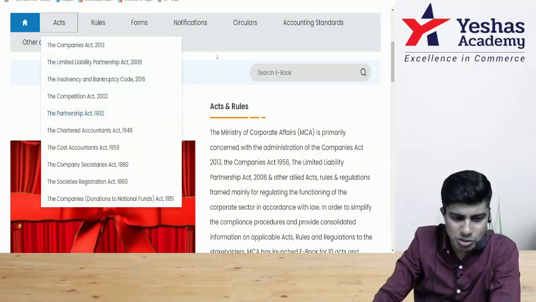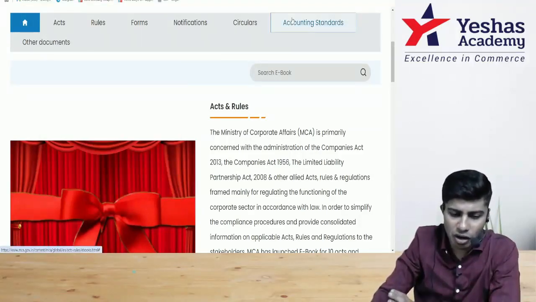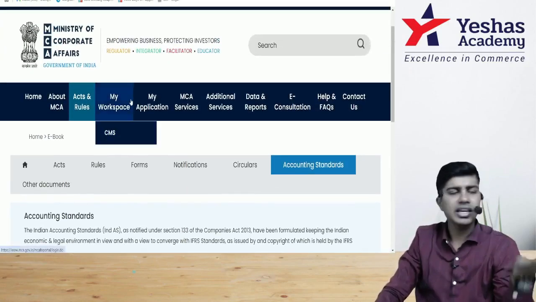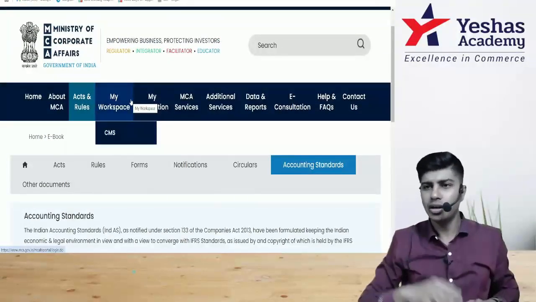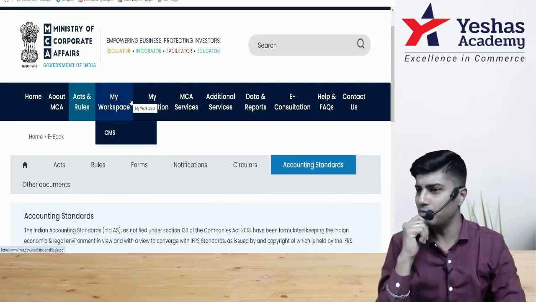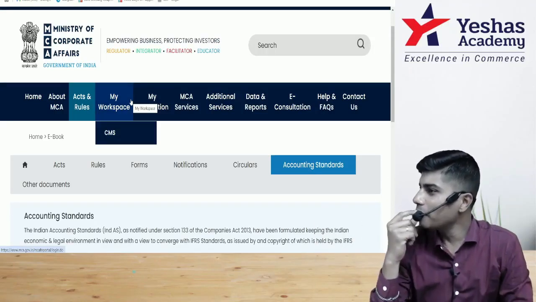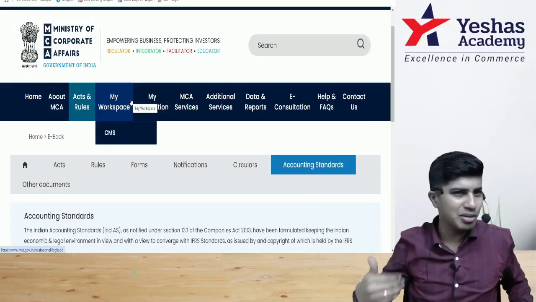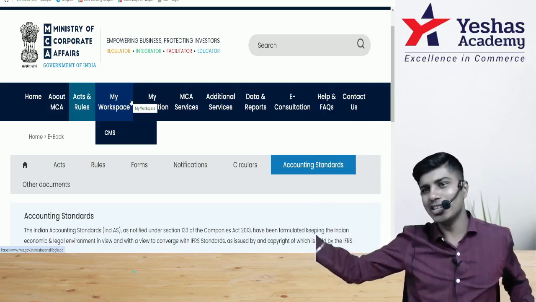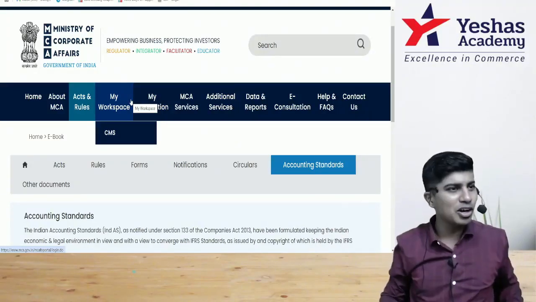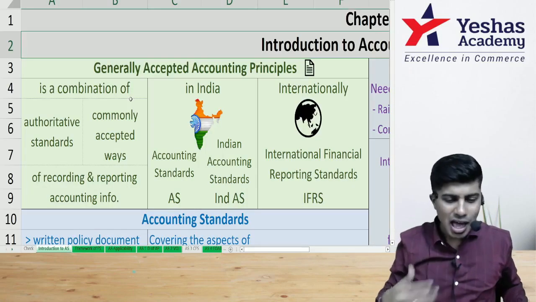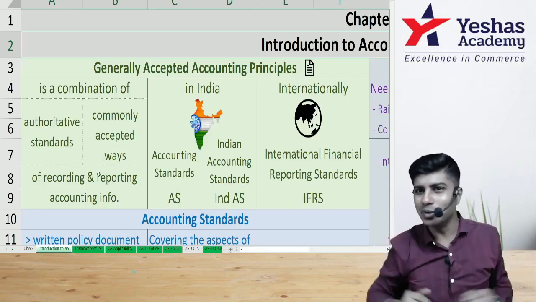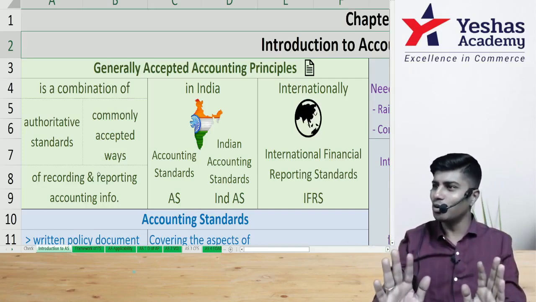Okay. So I was boiling this down to one single point. When we talk about accounting standards here, whatever we are seeing on the MCA website is applicable to whom? It's applicable to body corporates. Is it applicable to partnership firms? No. Is it applicable to sole proprietorships? No. I told you your entire syllabus of CA Intermediate is based on accounting standards, and accounting standards are there in the MCA website, which is applicable for companies. So my question to you is, are we doing advanced accounting or are we doing corporate accounting? So we are learning only how to do accounting for corporates.